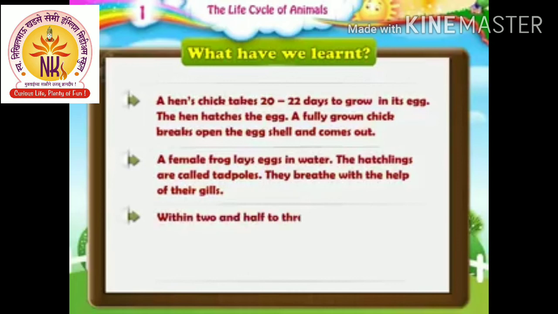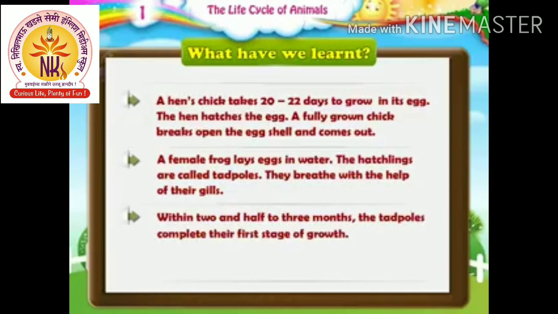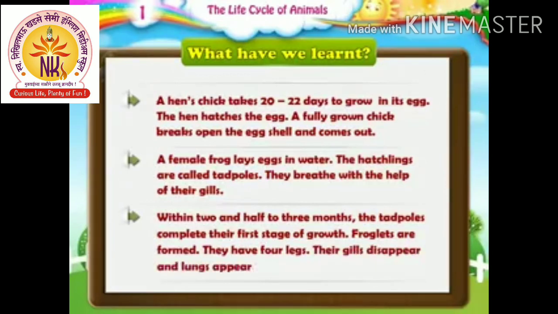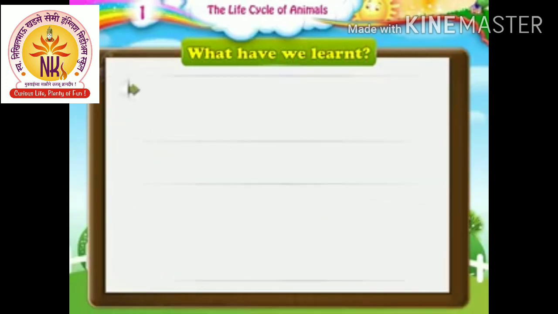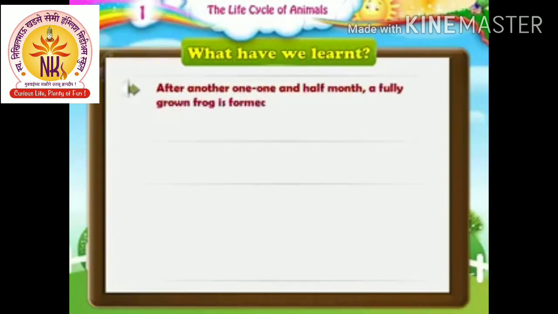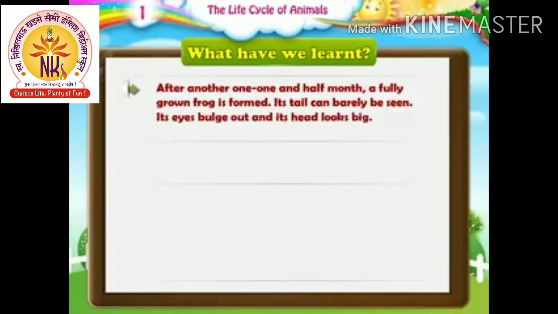Within 2.5 to 3 months, the tadpoles complete their first stage of growth. Froglets are formed. They have 4 legs. Their gills disappear and lungs appear. They have a long tail. After another 1.5 months, a fully grown frog is formed. Its tail can barely be seen. Its eyes bulge out and its head looks big. It has no neck and the hind limbs are long.